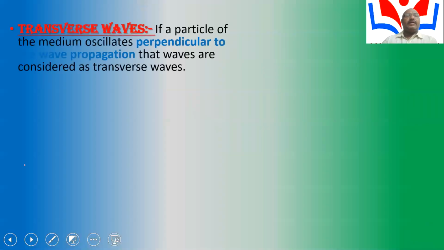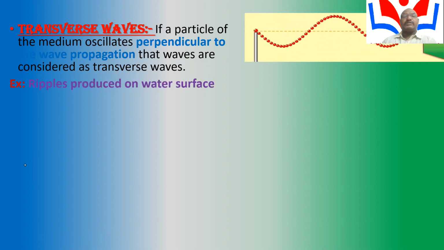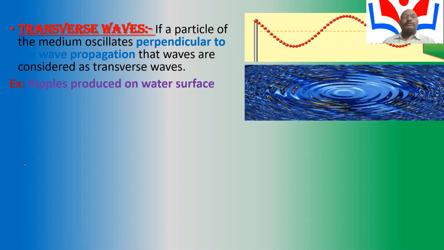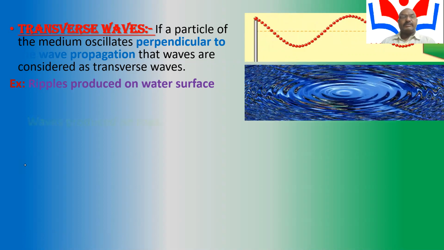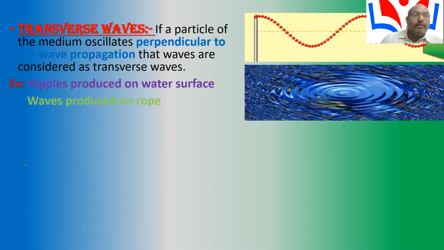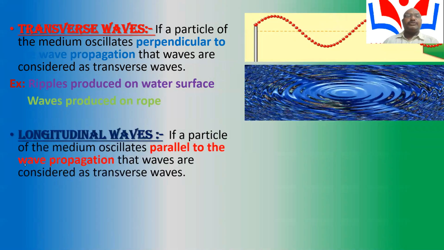What are transverse waves? If the particles of the medium oscillate perpendicular to the wave propagation, those waves are transverse waves. An example is ripples produced on a water surface. The diagram is shown in the figure: ripples produced on a water surface and waves produced on a rope.